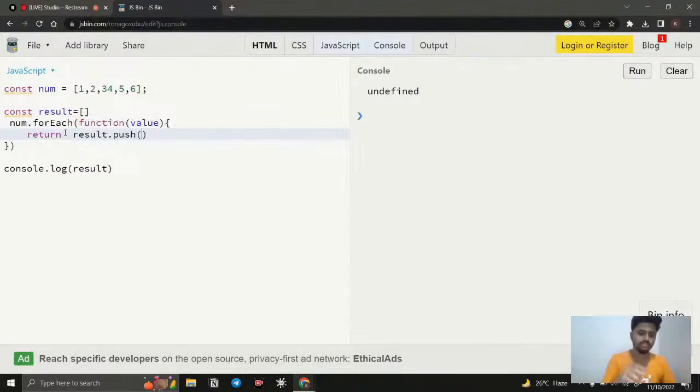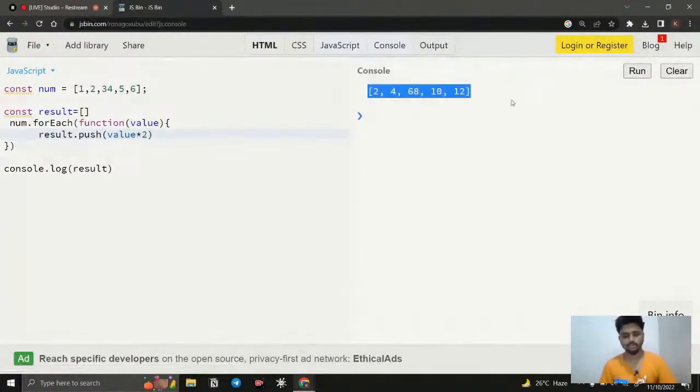What is the value that I need to push into that array? It is going to be value multiplied by 2. Fetch the value, multiply it by 2, and push it. We don't even need the return keyword here, because it is going to work through a side effect. We are creating an array, not sending back a single value, so it is just going to do this.